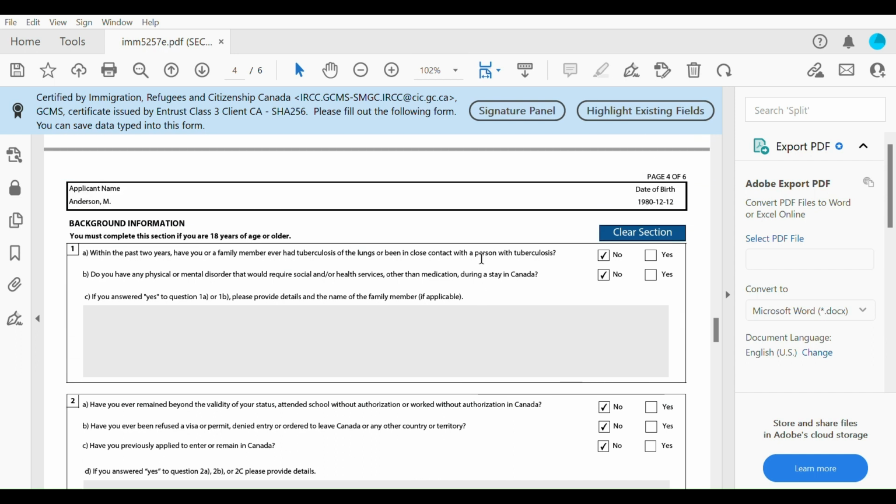I hope I was able to touch on all the aspects of this application. If you have any issues, I hope that won't be your case, but do ask questions in the comment section down below. I have already done a video on how you can apply for a visitor visa.